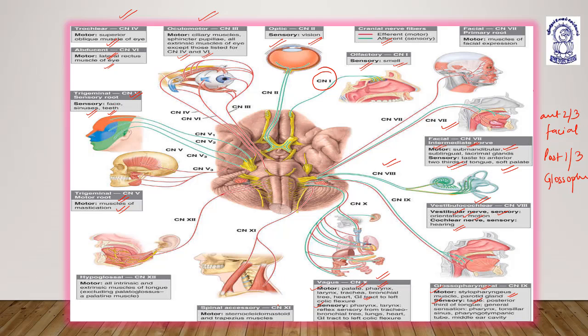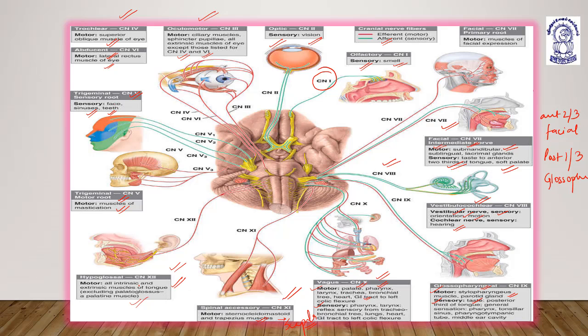Then comes the 11th cranial nerve, the spinal accessory. It is motor in function, supplying the sternocleidomastoid and trapezius muscles. The trapezius muscles are basically related to the scapula. Then the 12th cranial nerve, hypoglossal, which is motor in function. It supplies all intrinsic and extrinsic muscles of the tongue, excluding palatoglossus, a palatine muscle. So these are the different cranial nerves and their respective functions.